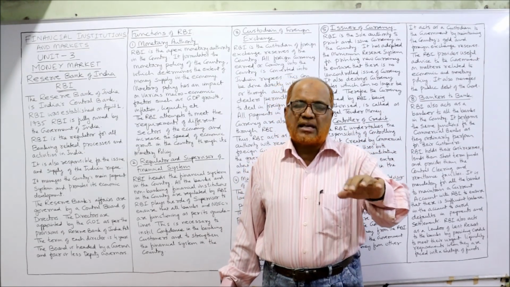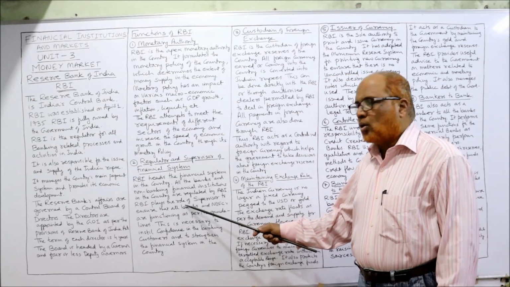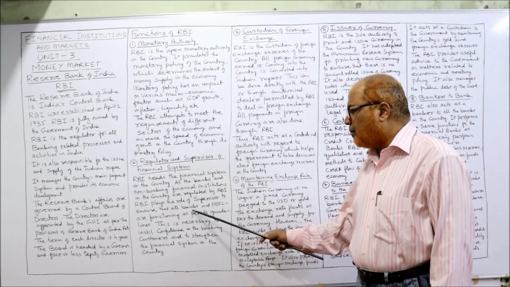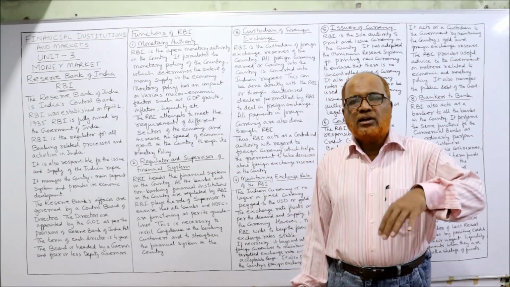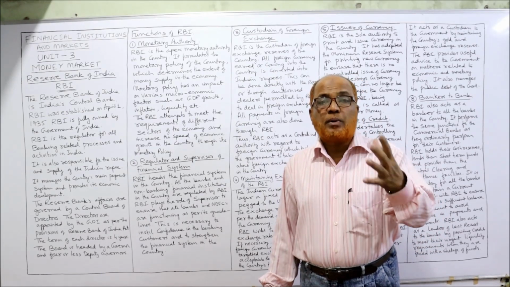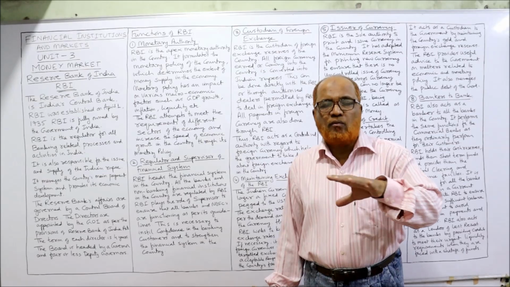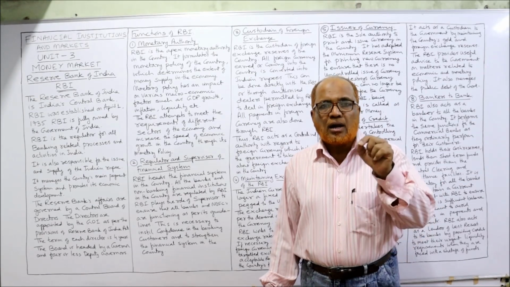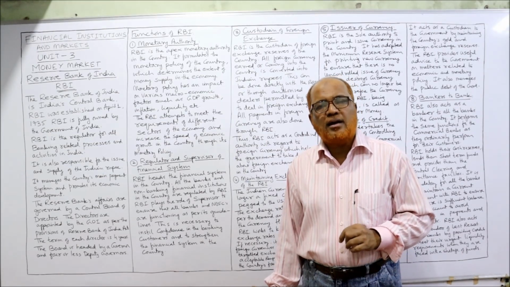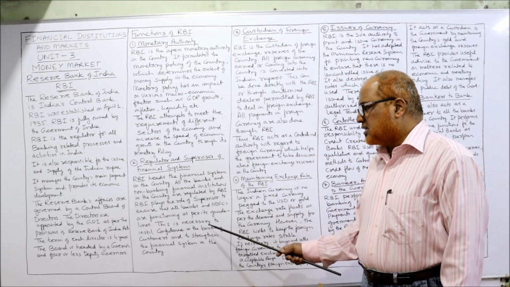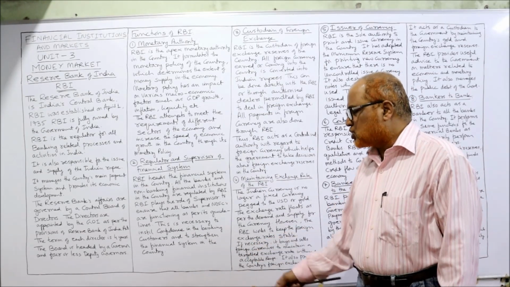The banks as well as NBFCs, non-banking financial companies. And RBI plays the role of supervisor to ensure that all banks and NBFCs are functioning as per its guidelines. Not only will it regulate, but also it will supervise. The RBI will see whether whatever guidelines, whatever provisions have been issued, are implemented by the banks and NBFCs or not. This is necessary to instill confidence in the banking customers and to strengthen the financial system in the country.